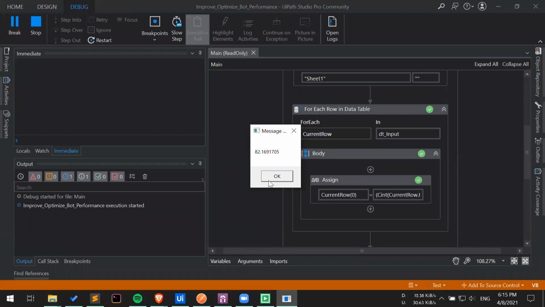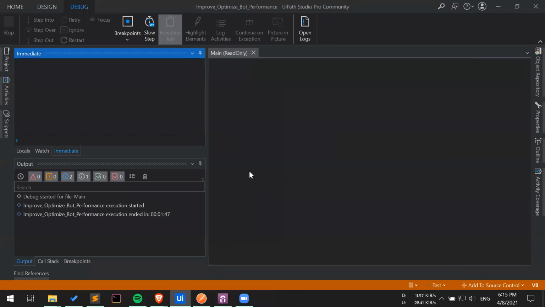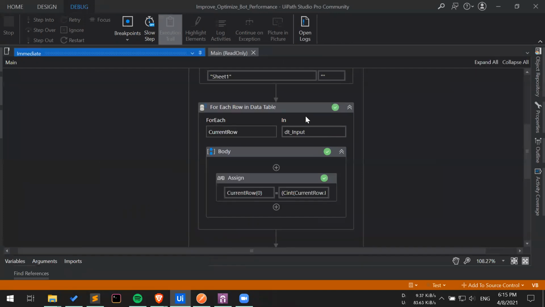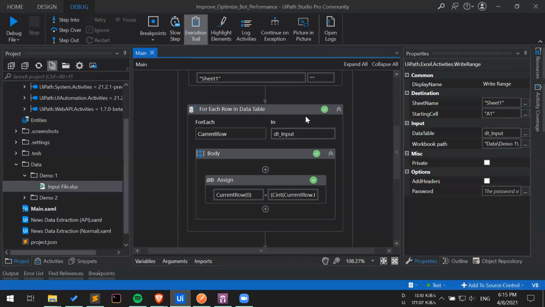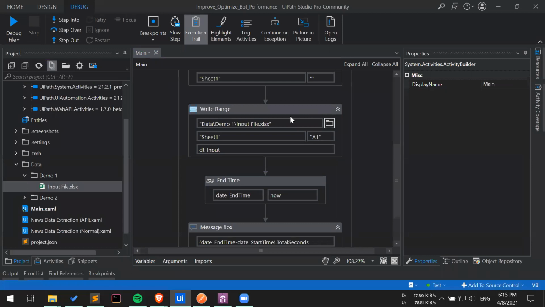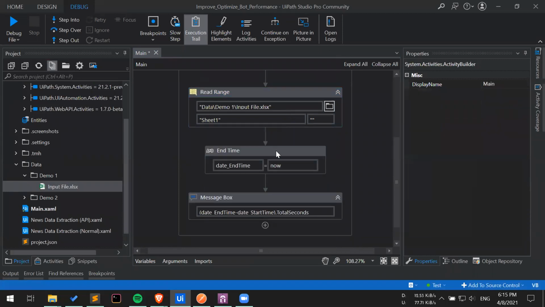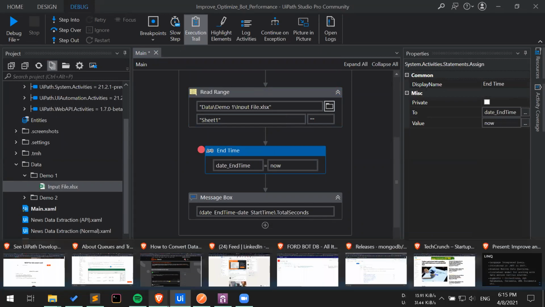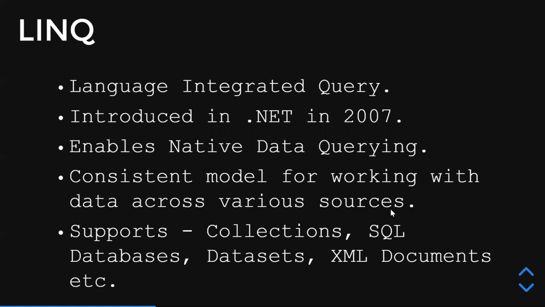Okay, now let me show you a simpler way, or you can think of it as a more efficient, more performant way of implementing this. First thing I will do is start from very raw. Whenever I'm dealing with LINQ queries, I always just read the data table and that's pretty much it for me. Now before moving to how to create a LINQ query, let's see the syntax.